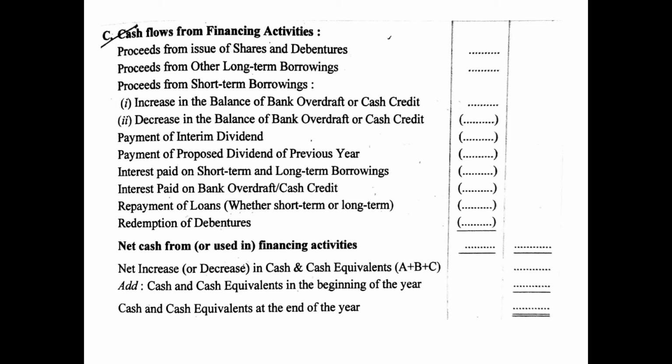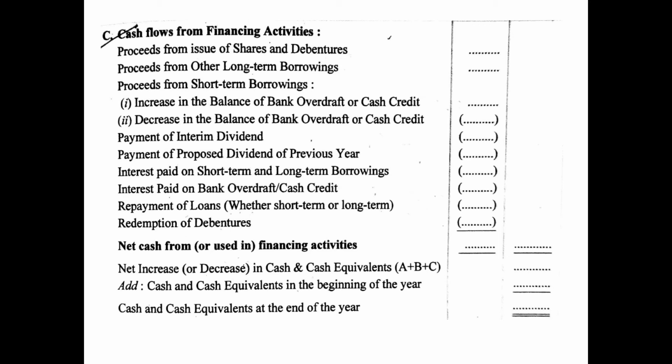That will be shown in the outermost column, and the logic will be the same. If it is coming in positive, you will show net cash from financing activity, and if it is coming in negative, you will show net cash used in financing activity. So you have calculated the net cash from or used in different activities separately. Now after doing this, you will calculate net increase or decrease in cash and cash equivalents, and for this you will add A, that is cash flow from or used in operating activity, B, cash flow from or used in investing activity, and C, cash from or used in financing activity.